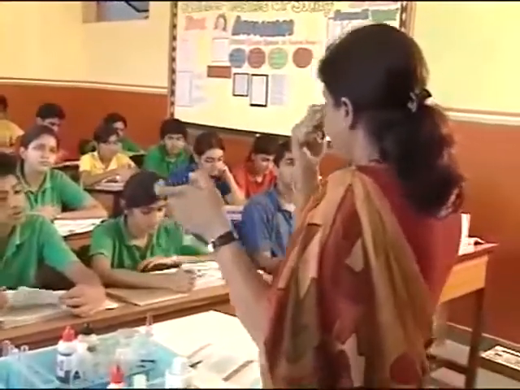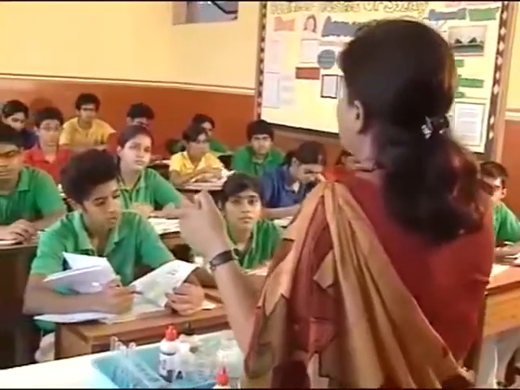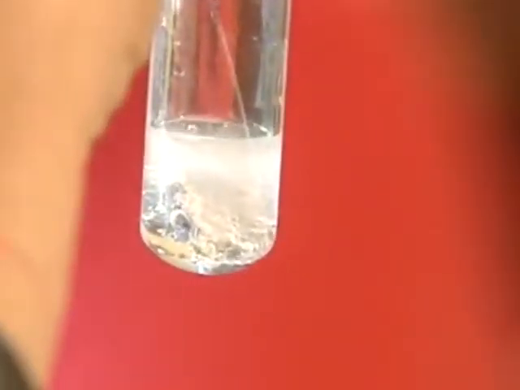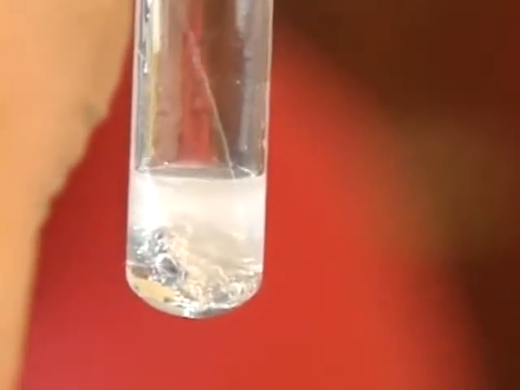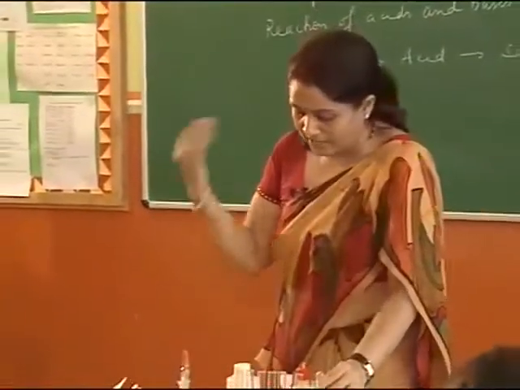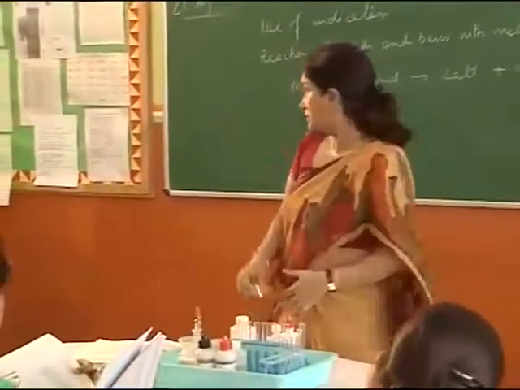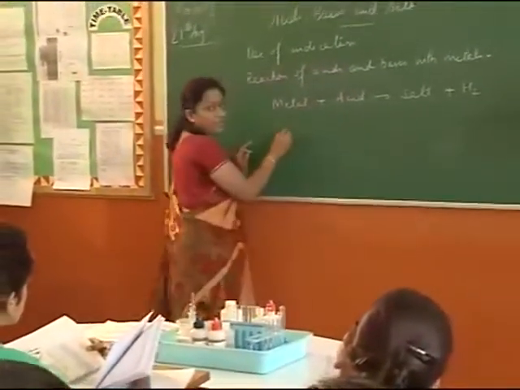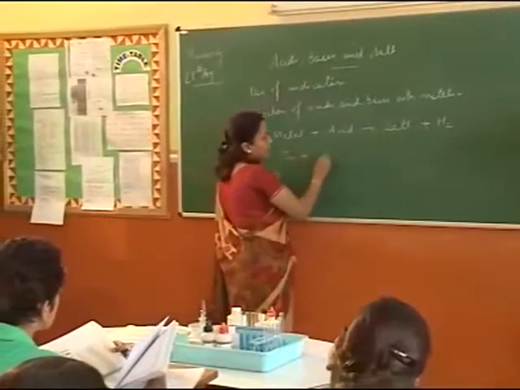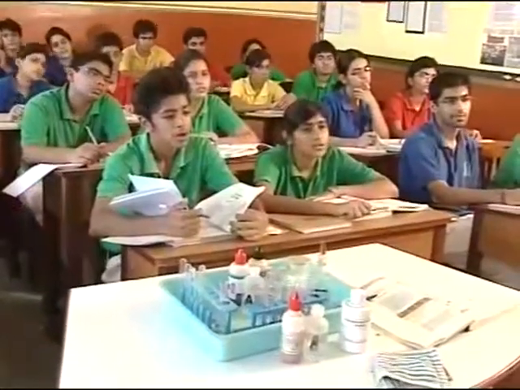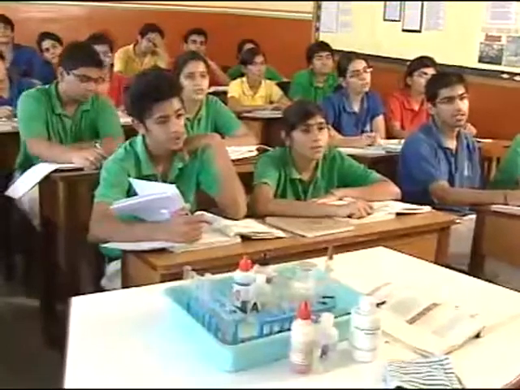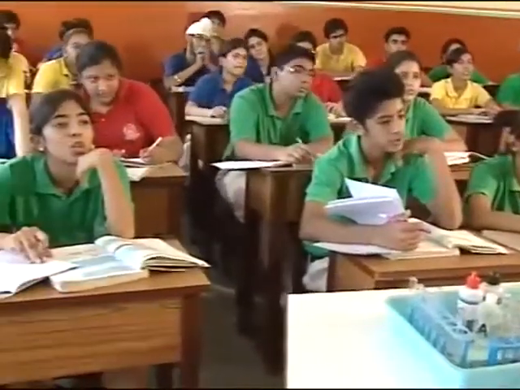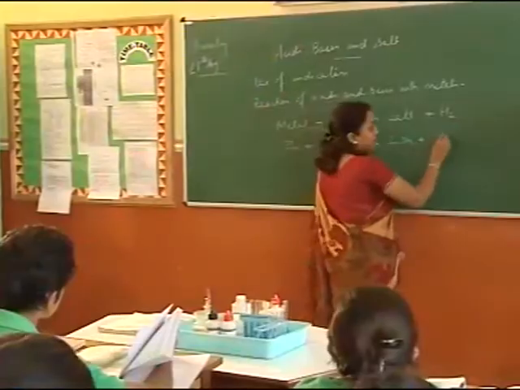This activity, because it requires burning of the candle, we'll do in the laboratory. But in the classroom we've seen the bubbles of hydrogen gas being released, and the product formed is zinc sulfate. Now linking it to the last chapter, what metal have we taken? Zinc, plus sulfuric acid, H2SO4 is the formula for sulfuric acid. Please don't speak in chorus, alright? And the gas that is formed.